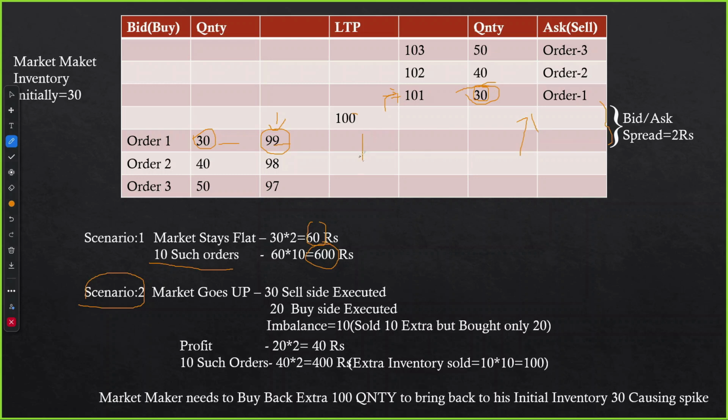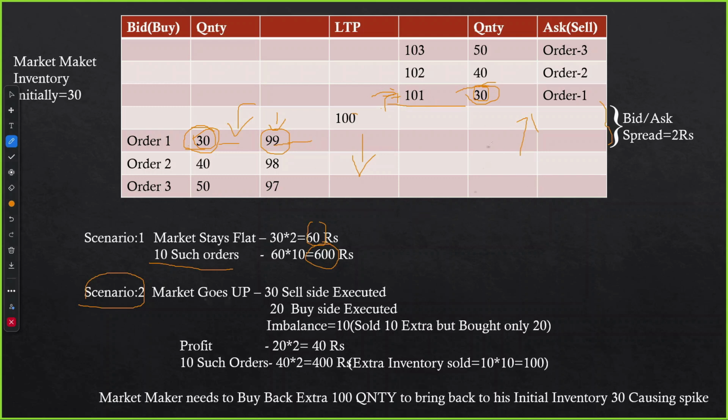When the prices go down, the opposite happens. The buy order he had kept at 99 gets executed fully, and the order he kept at 101 gets executed partially, because there are more market sell orders coming in than the market buy orders that are getting executed at this 101 price.